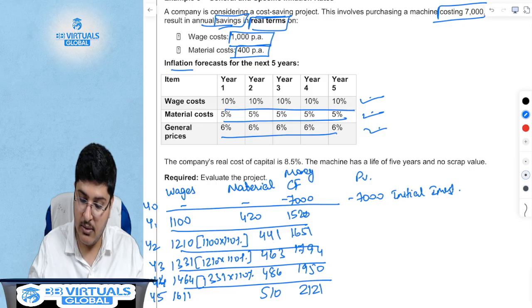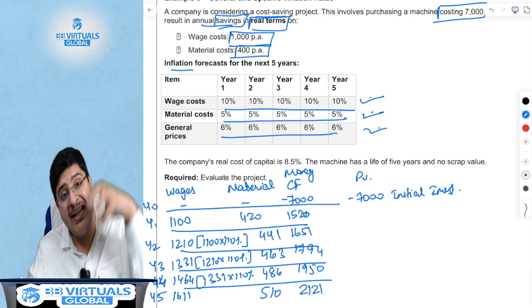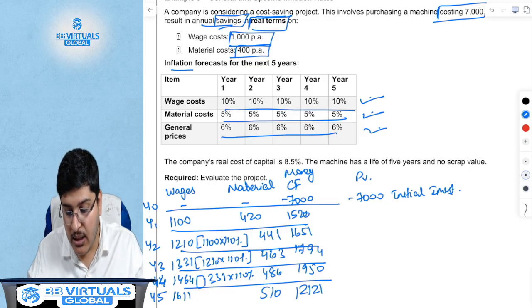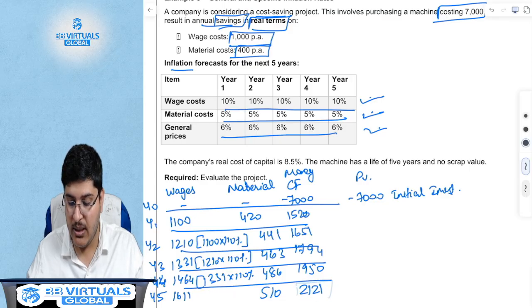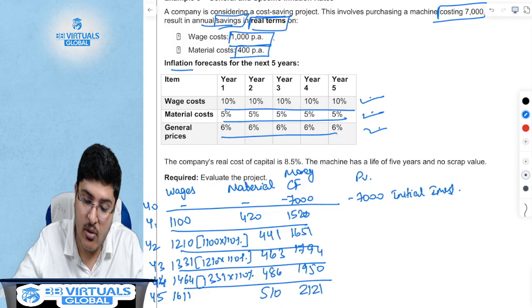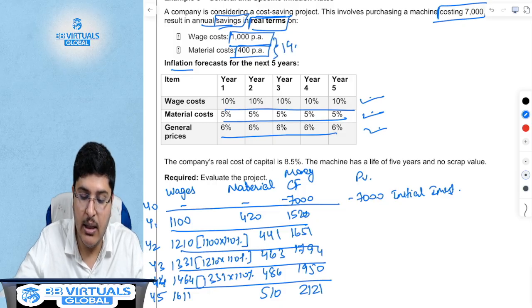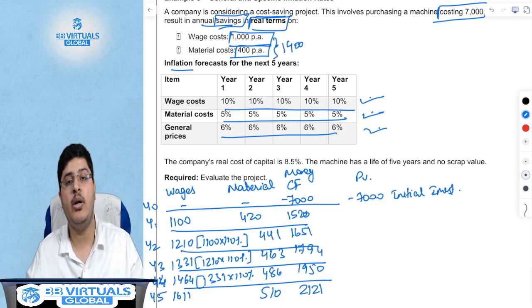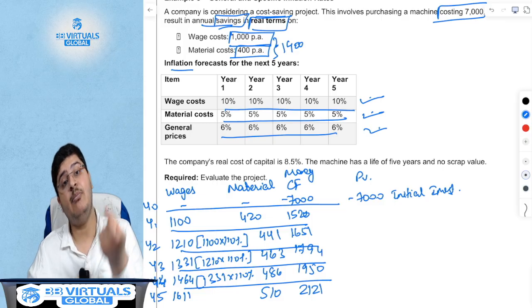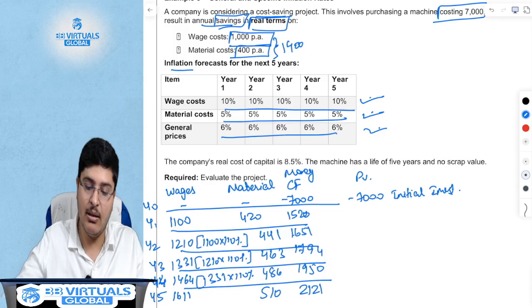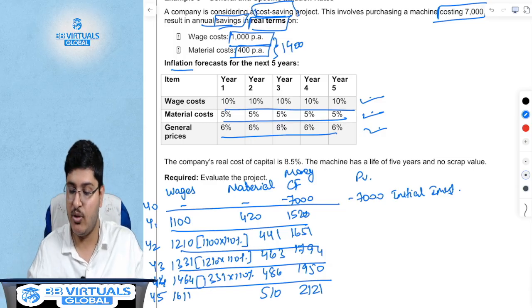This is money value, which means that in the fifth year it will be costing me 2121 rupees, the same thing that today is costing me 1400 rupees. But in my case, I will be saving 2121 by taking this cost saving project. So there is an opportunity cost.